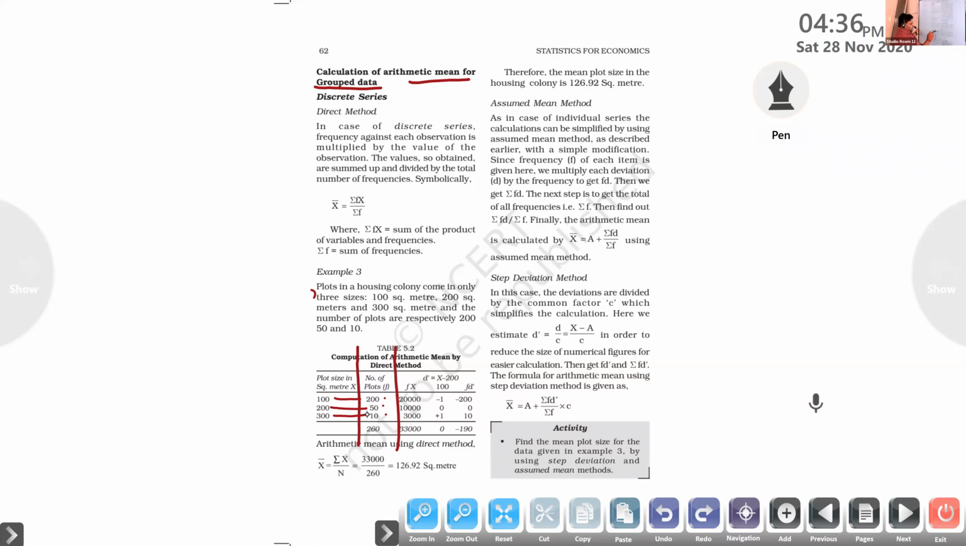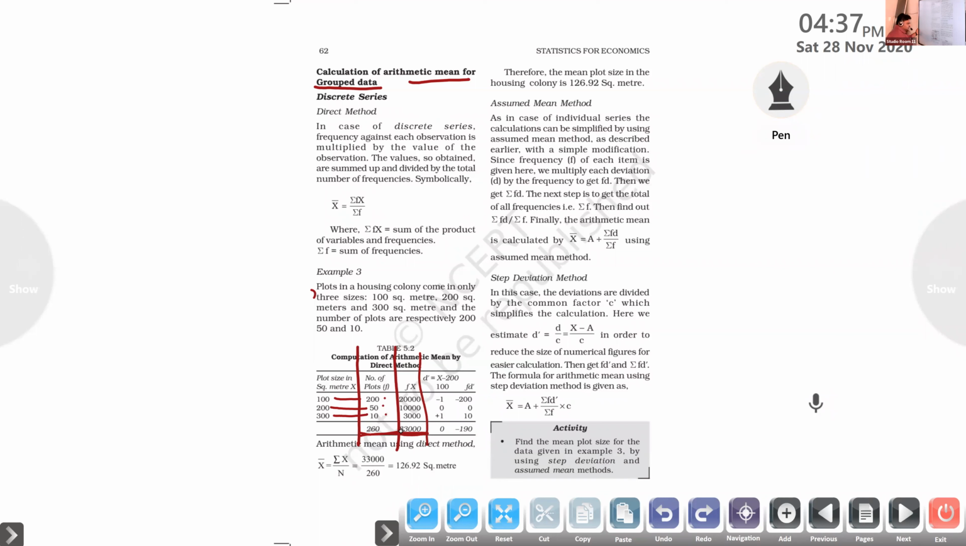And we want to find fx, f into x. Clear? 100 multiplied by 200, we got 20,000 here. 200 multiplied by 50, we got 10,000 here. 300 multiplied by 10, we got 3,000 here. And we want to find the sum of fx, 20,000 plus 10,000 plus 3,000, we got 33,000. And the sum of the frequencies, 200 plus 50 plus 10, we got 260 here.